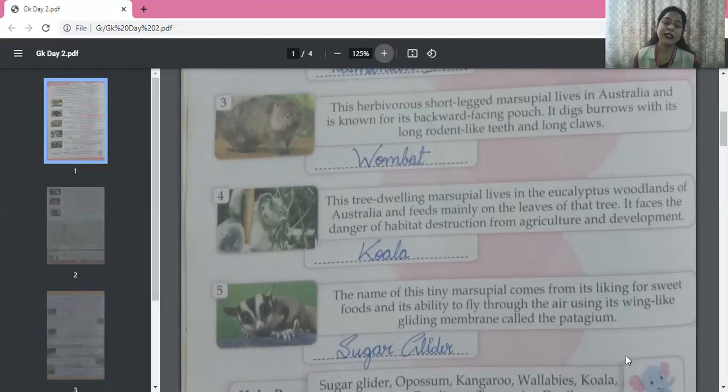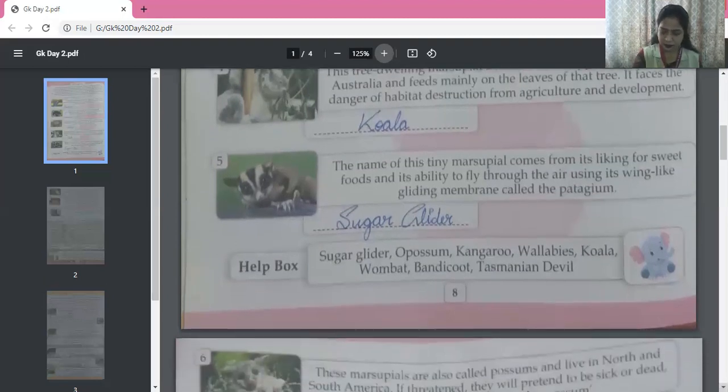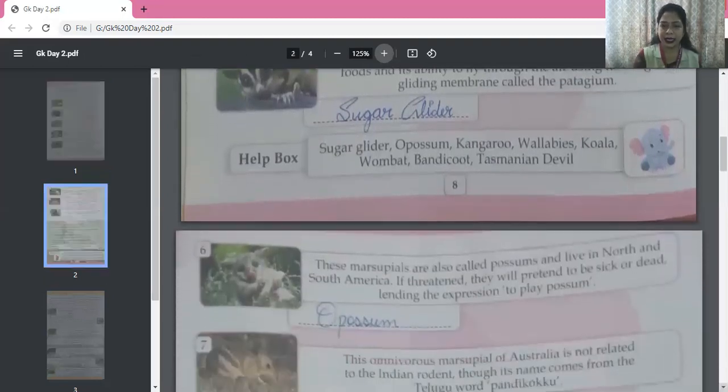So what is the name of this marsupial? It is sugar glider. S-U-G-A-R, sugar, G-L-I-D-E-R, glider. Sugar because it loves sweet foods and it glides in the air, so it is sugar glider. Very easy to remember. So we have done page number 8 and we have completed this exercise. Now let's move on to next page. We will move on to page number 9.